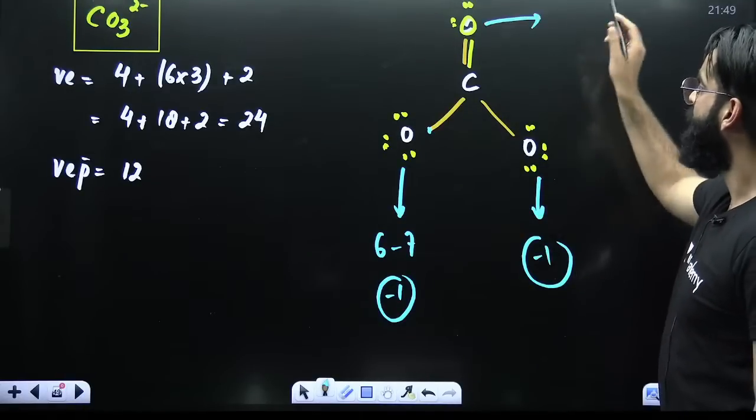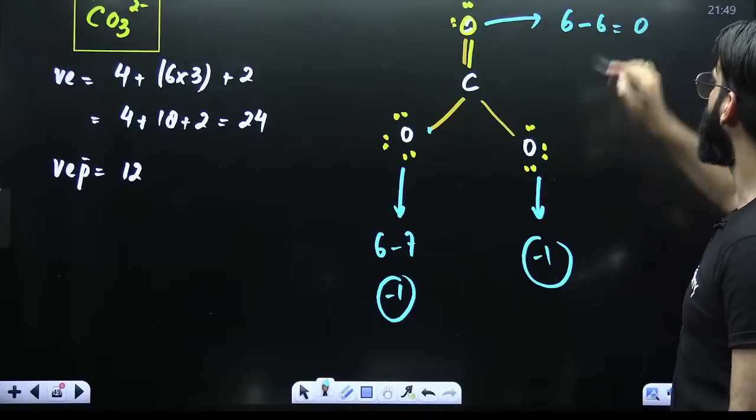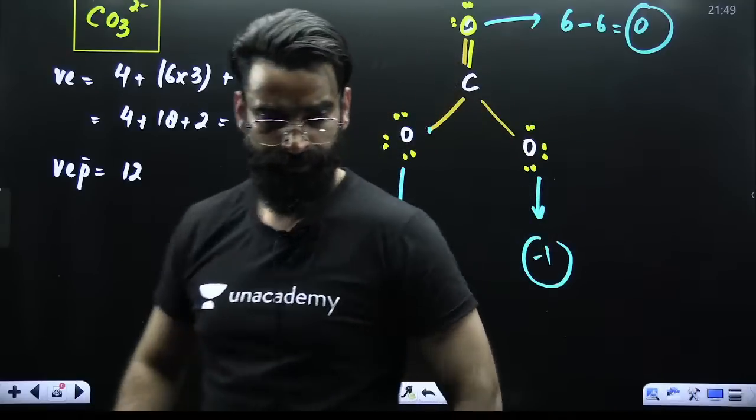If you check here, non-bonded state 6, minus right now 1, 2, 3, 4, 5, 6. 6 minus 6 is 0. So you got the formal charge of each atom here. That's what you do.